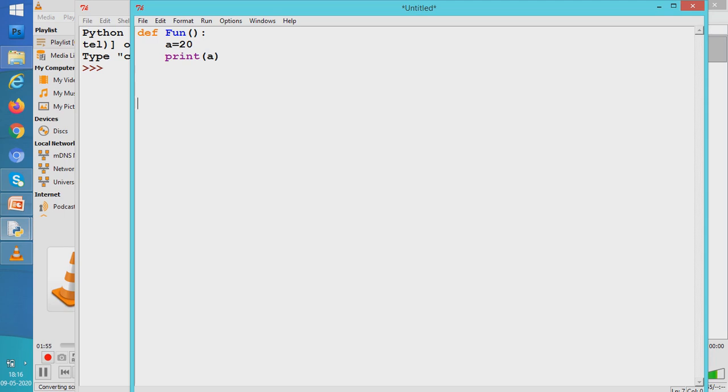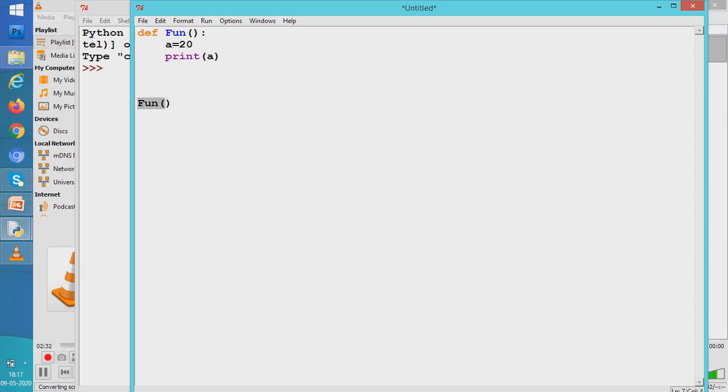Now to call this function, I will have to write this statement. You all know that only defining the function doesn't mean the function would be executed. For the function to work, we need a statement of this sort. This is the calling statement. So what is the flow of execution? When is the function going to execute? The function is going to execute as and when this statement runs.